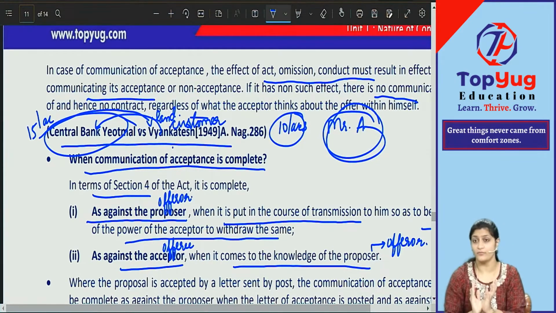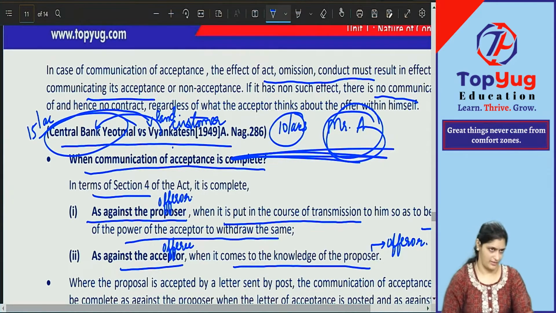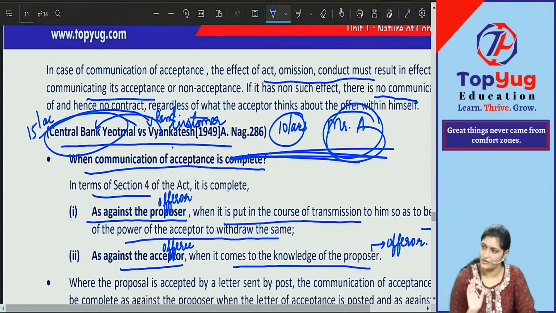But will there be any disturbance to him? Yes, there will be. Some person is coming regularly, calling you, give me my money. Will there not be any disturbance for you? Yes. So all the terms, all the details are to be given to this party also. But the communication was not proper in this case. Because it was not proper, this sale agreement was not considered to be a valid contract, as the communication was not valid. Clear everybody? Yes or no? So here the law is saying that whenever you communicate something, the communication should result in proper communication. Then only it is valid, otherwise that communication is of no result. Got this point clear? Yes or no?